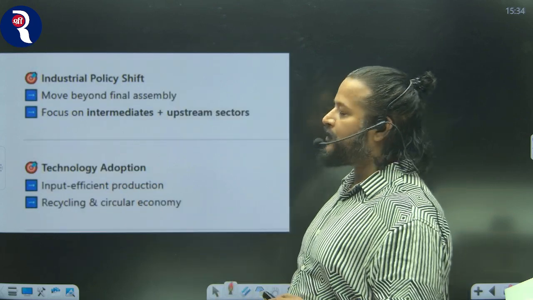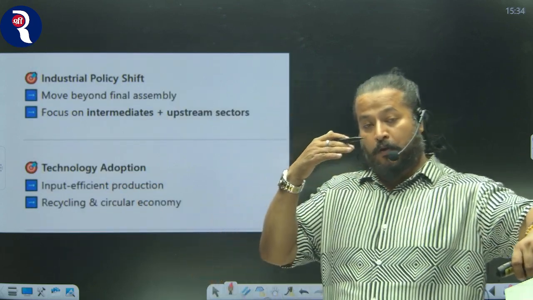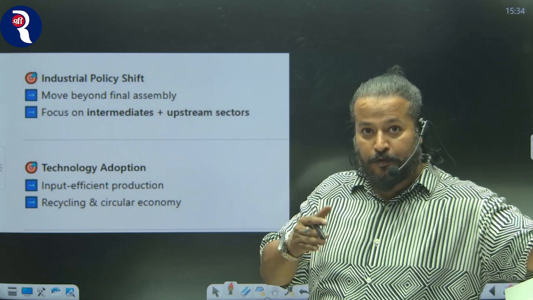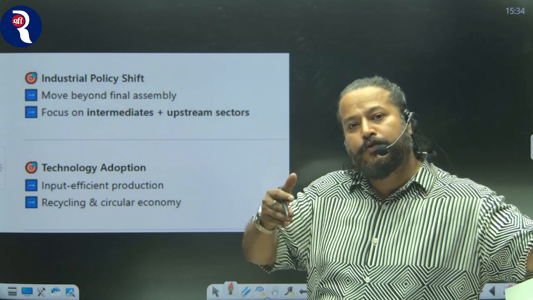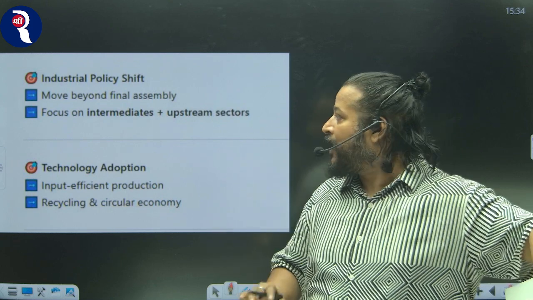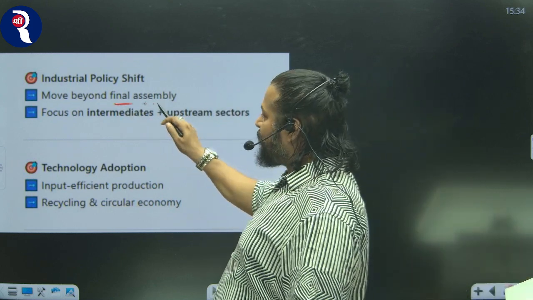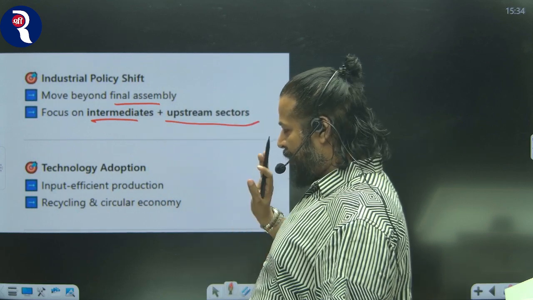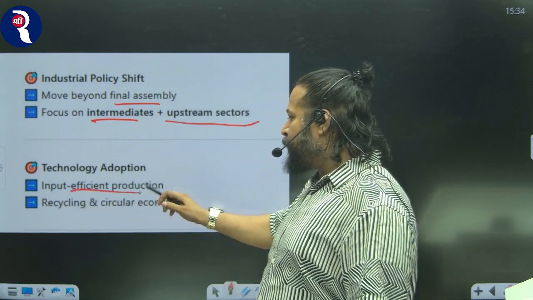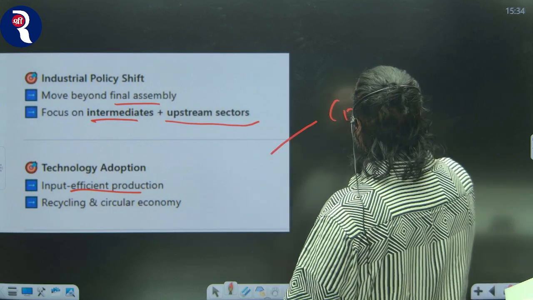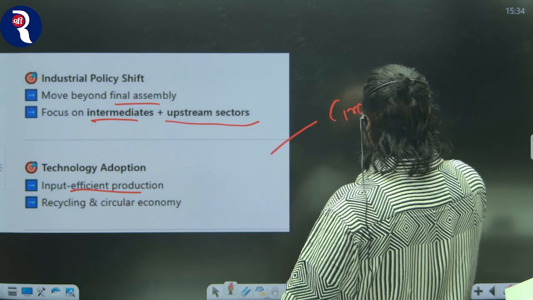We should go for long-term supply agreements with these countries. Now, the author says that there must be an industrial policy shift as well, because if we do not formulate policies according to the global situation, what will happen? The policies will fail. So we should move beyond final assembly. We should focus on intermediary and upstream sectors. In terms of technology, we should go for input-efficient production and recycling, and pay attention to the circular economy.